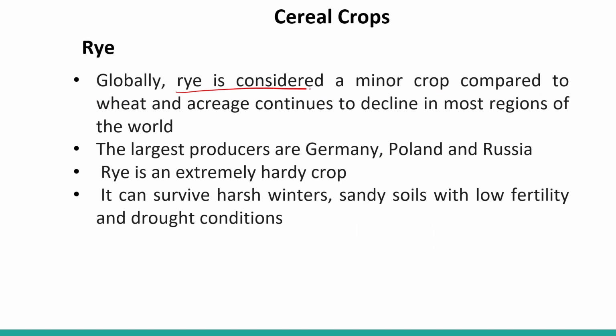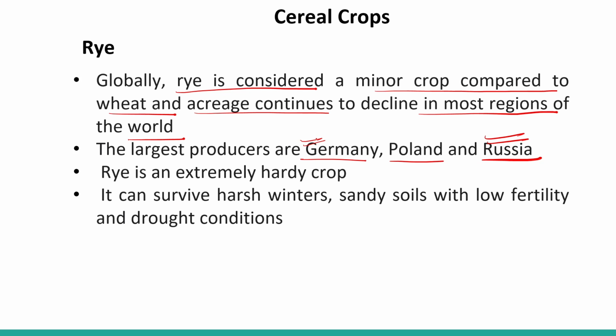Globally, rye is considered a minor crop compared to wheat, and it is declining in most regions of the world. The largest producers are Germany, Poland and Russia. So these are the countries that produce rye in large quantity.